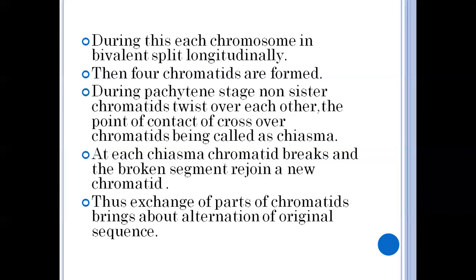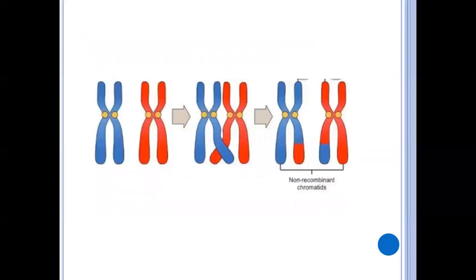The structure of the chromatid goes to the other. Now look at this picture, it is easily understood. Here the two homologous chromosomes are there, one blue and one red. There is overlapping between the non-sister chromatids, blue and red.